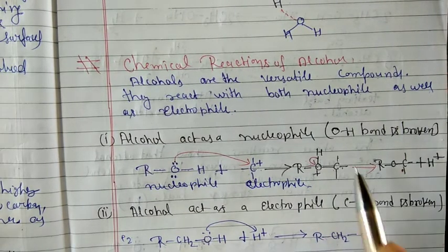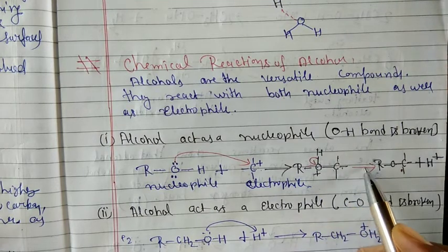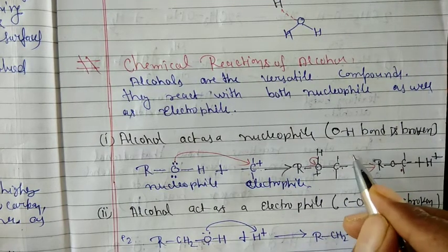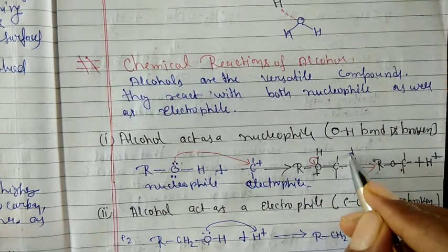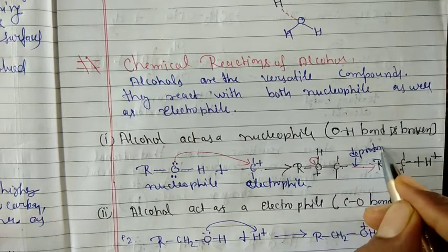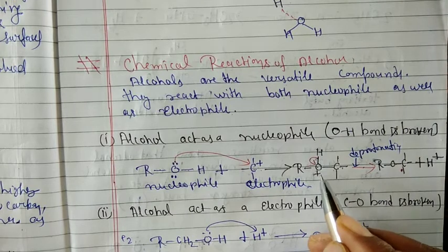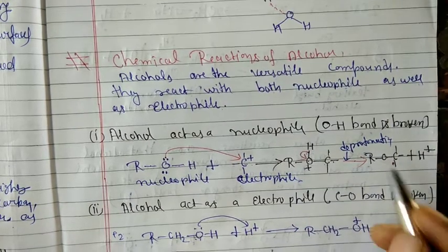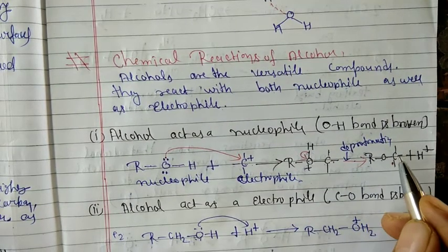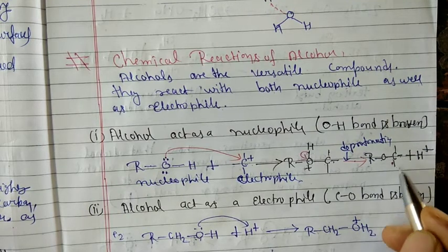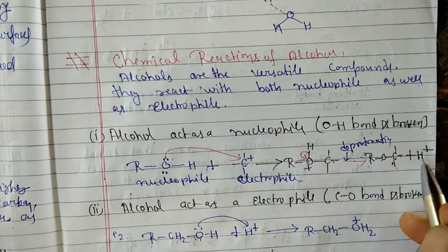After some time, this hydrogen undergoes deprotonation. The bond is transferred to O plus and our product is formed, ROCHHH, and produces an H plus ion.